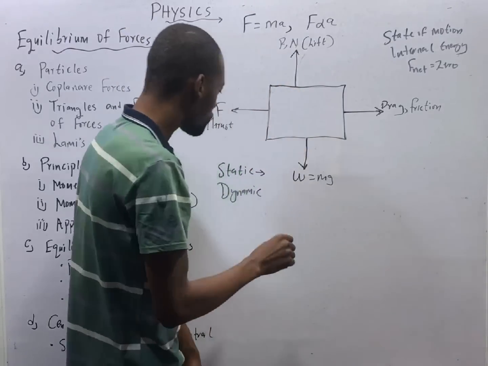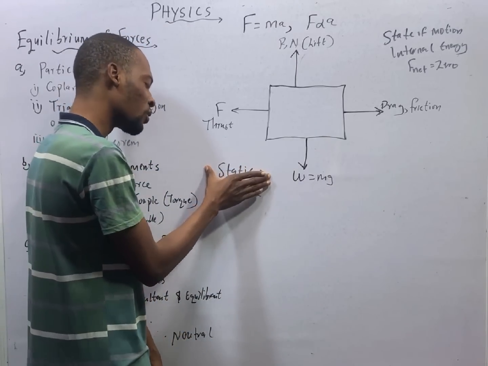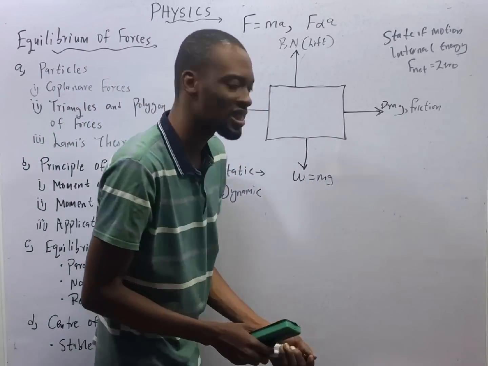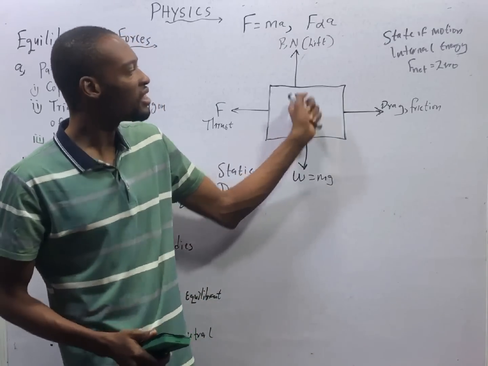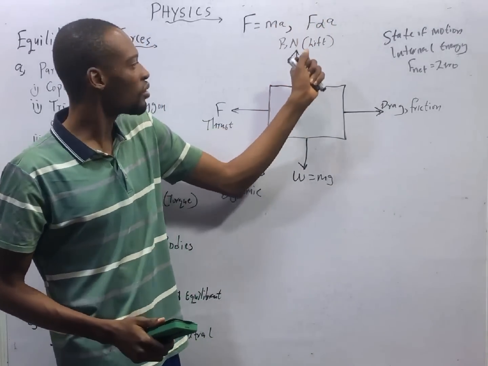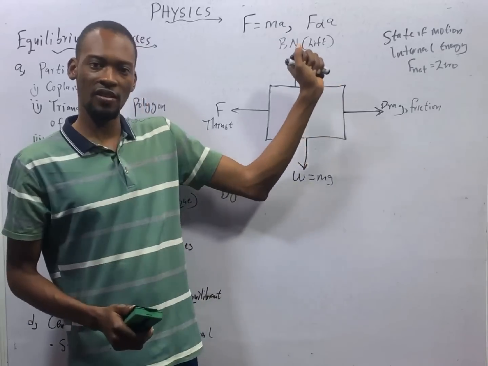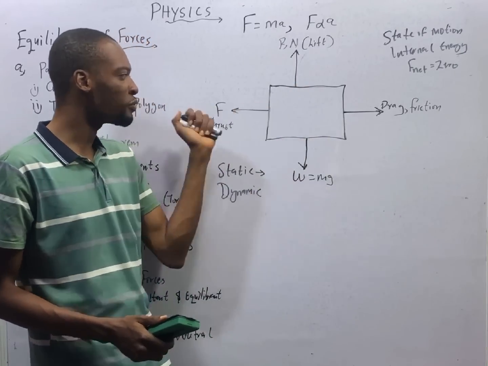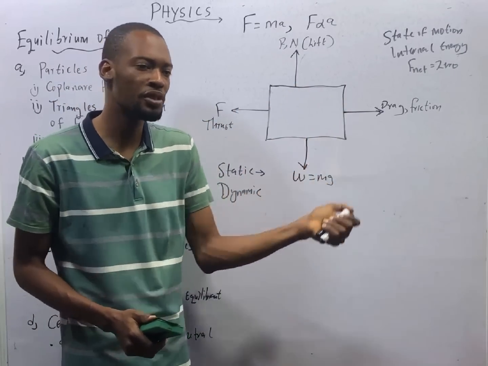on what condition must this object be in static equilibrium, or what will make this object not move? Since 4 forces are acting on the object, the lift or the reaction against your weight, the thrust pushing it this way, and the drag or friction pushing it back.